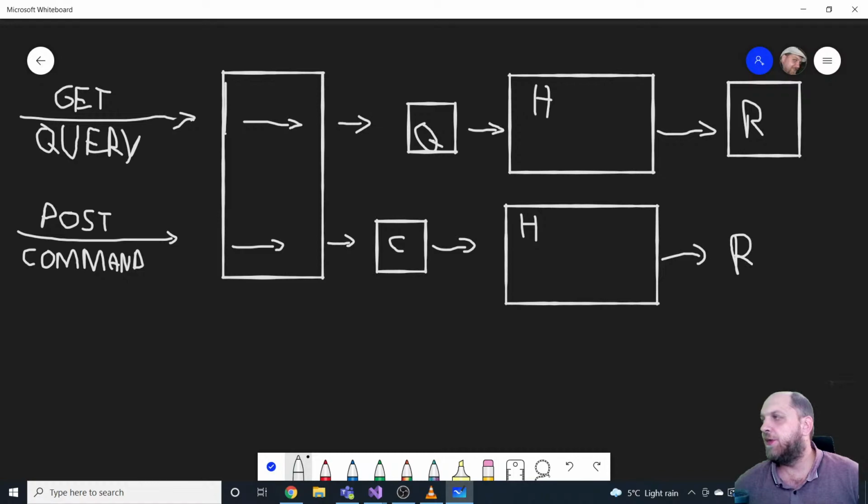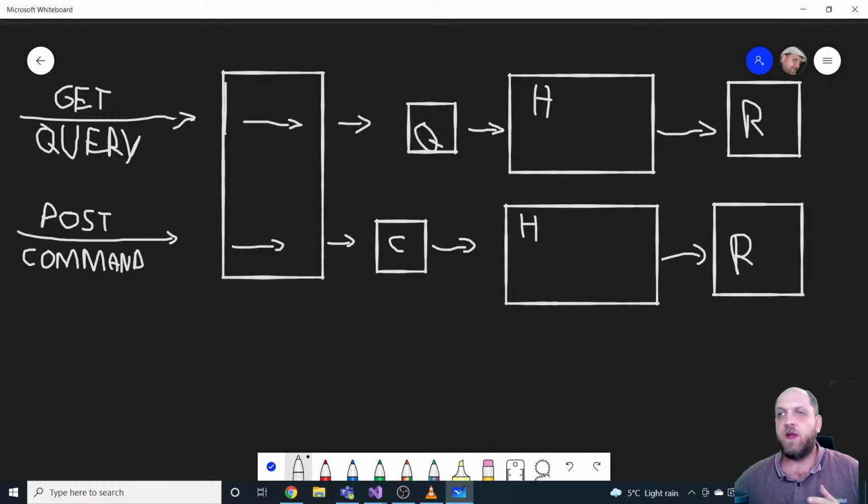And that response could be, if we return a resource, but it could also be something like, okay, we have successfully executed your command, and that's basically it. And as you can see here, the idea is that we really split and segregate. We have different logic for queries, and we have different logic for commands. And this is what CQRS means: command query responsibility segregation. So it's this type of thing.